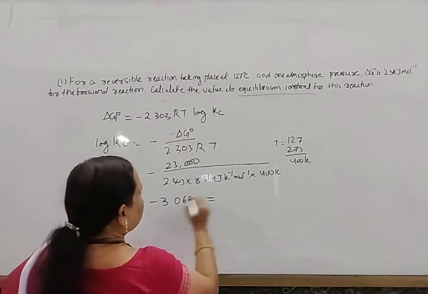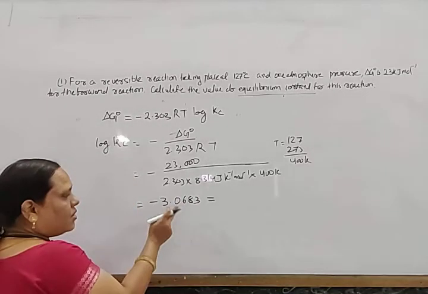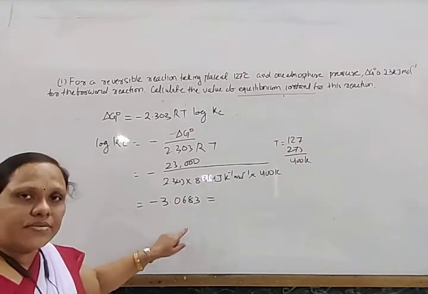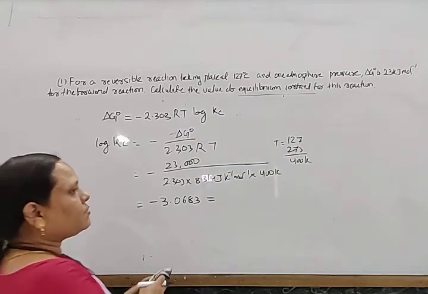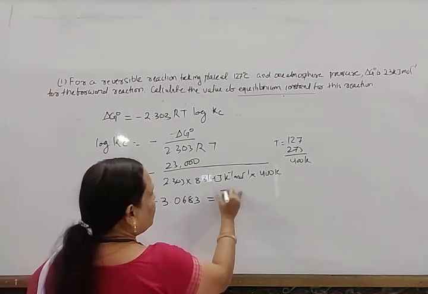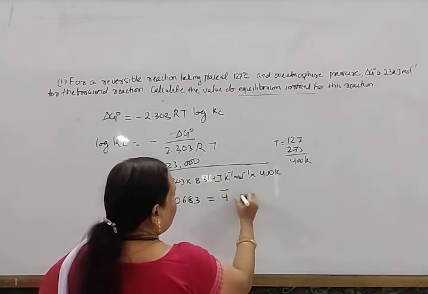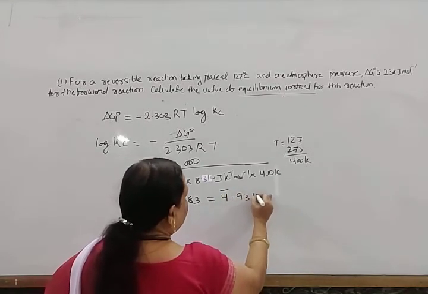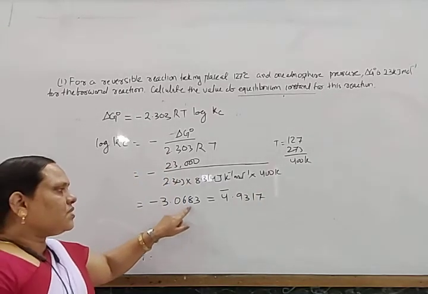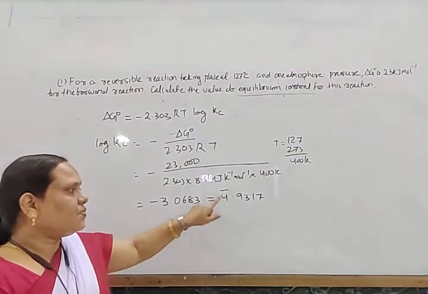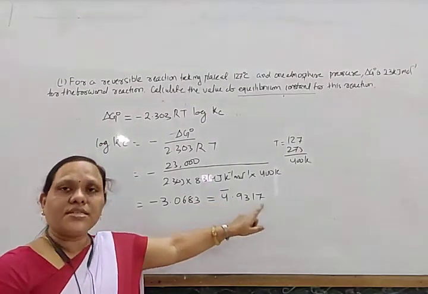We will find this value is minus 3.0683. So add 1 and subtract 1, so that it gives rise to 4 bar 9317. Minus 3.0683 is represented as 4 bar 9317.